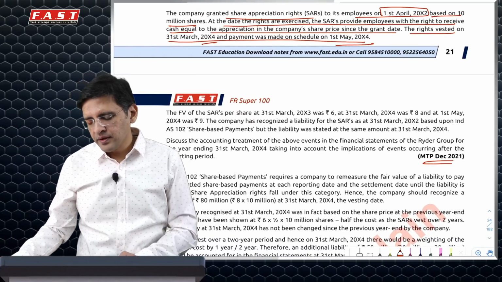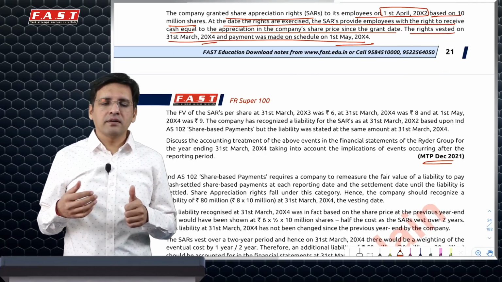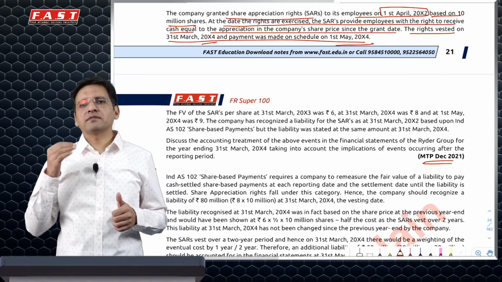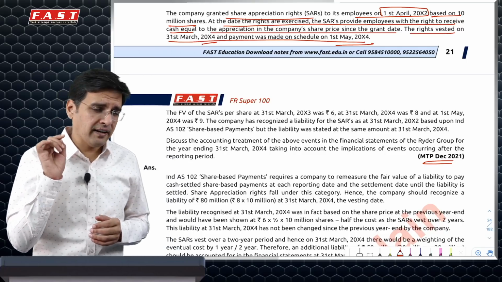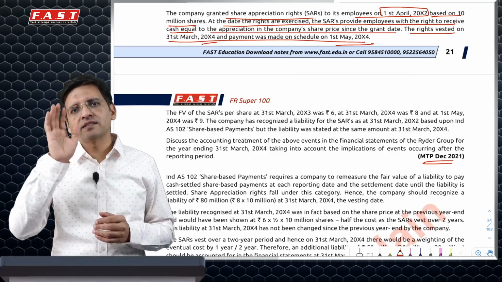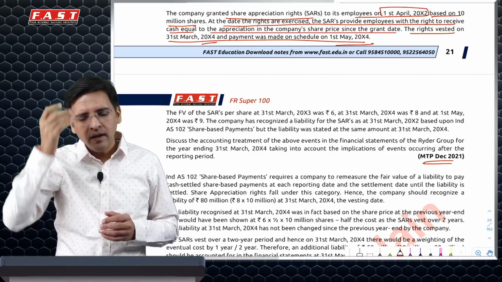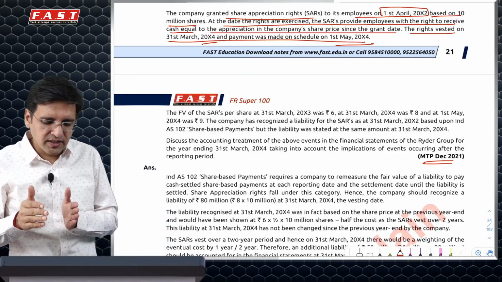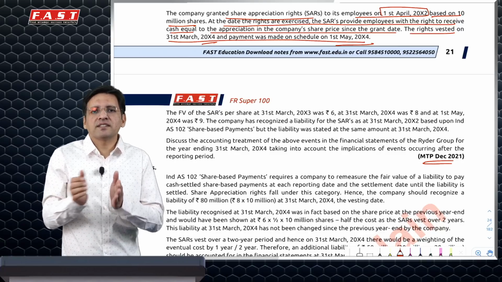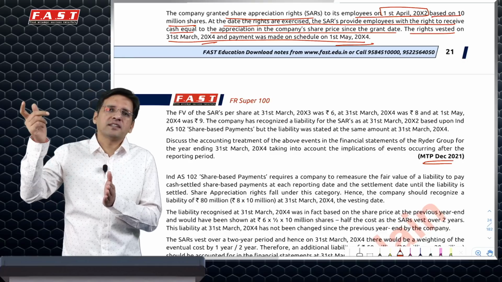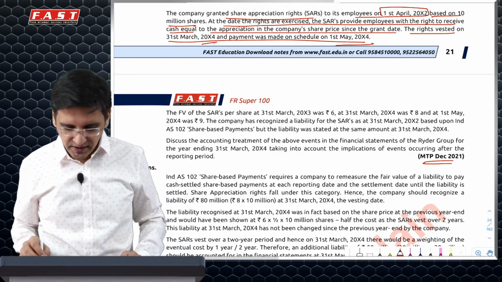Now remember, for a stock appreciation right, you will create a provision based on the fair value at your end. However, the actual expense will only be known when the rights get exercised, because that is the date when the employee says they want cash, and that is the date when you see the difference between the market value of the share and the exercise price, which is paid. If after the balance sheet date but before approval of the financial statements the rights are exercised and the cash is taken, any subsequent gain or loss is recognized in the next year, because it relates to changes in share prices in the next year. So that is not adjusted here.